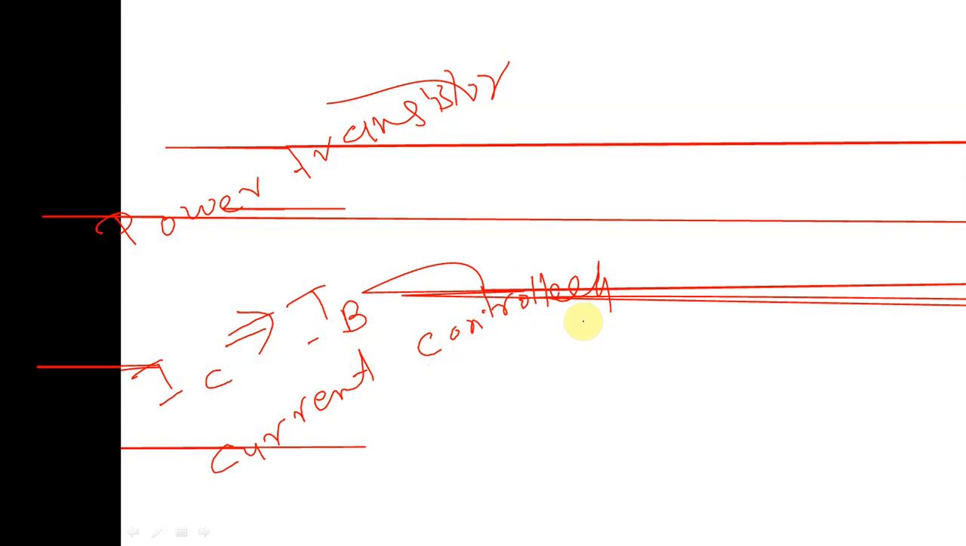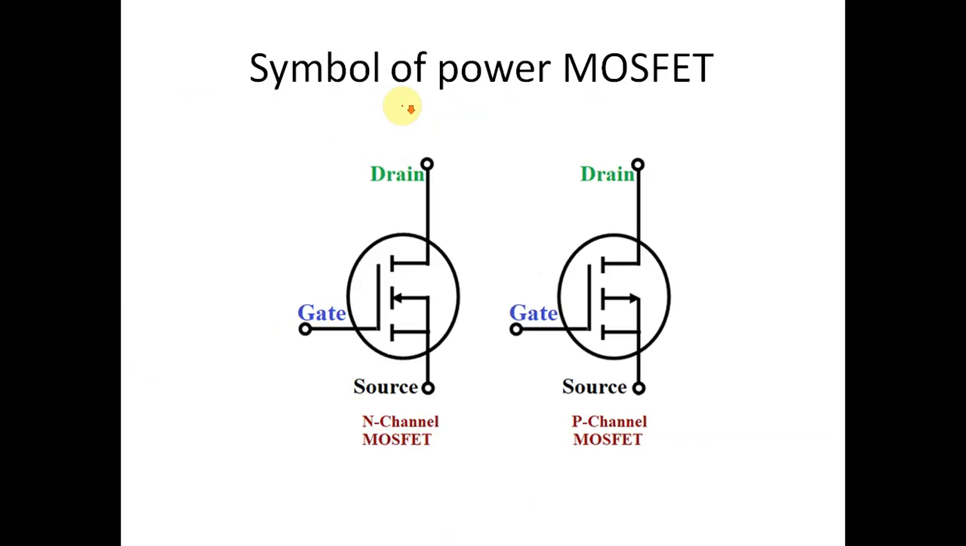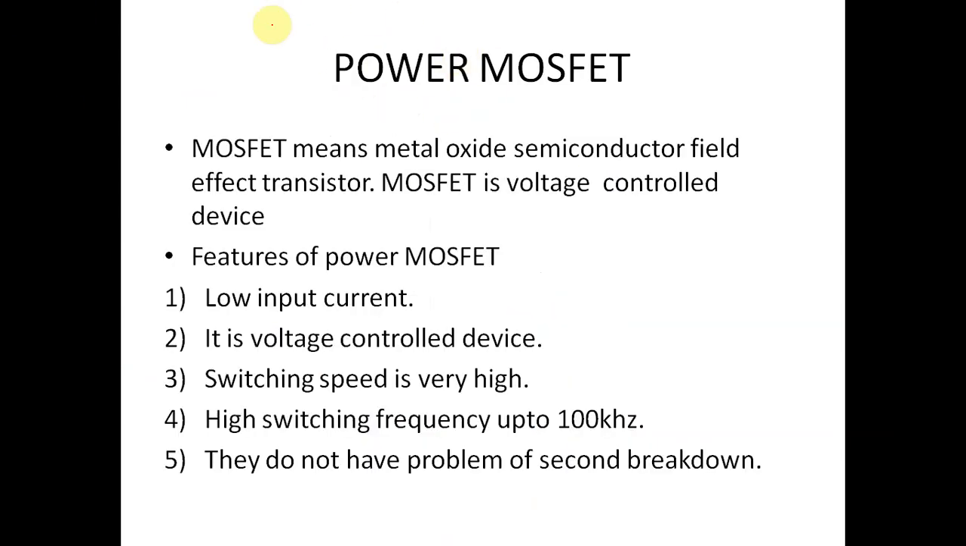But in the power MOSFET, the output current depends upon the voltage. IC depends upon the gate voltage. So it is called a voltage controlled device.